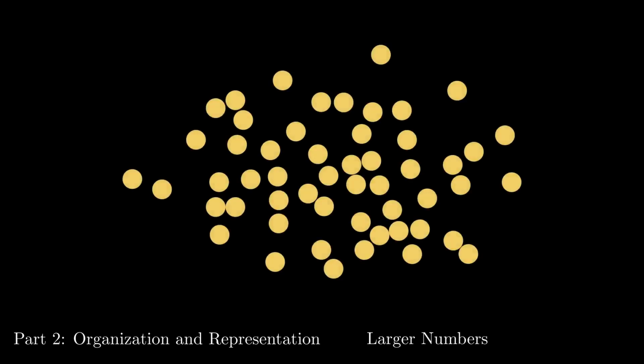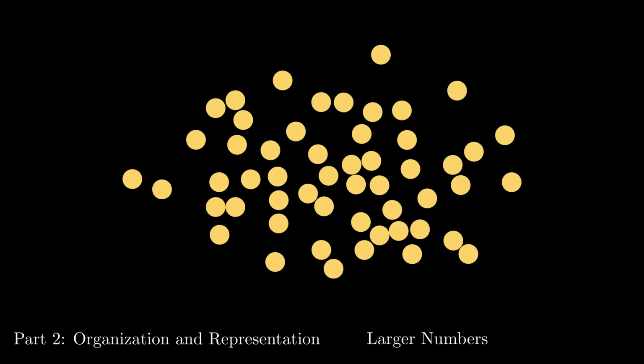Let's imagine that we have a large number of objects. How might we determine how many there are? We could count the dots one at a time, but that would take a while, and it's easy to miscount somewhere along the way and not realize it. We can try conceptual subitization and let our brains cluster the objects based on patterns that it sees. This works for up to around 15 to 20, but then it becomes too much to track mentally, and it is also a very error-prone method.